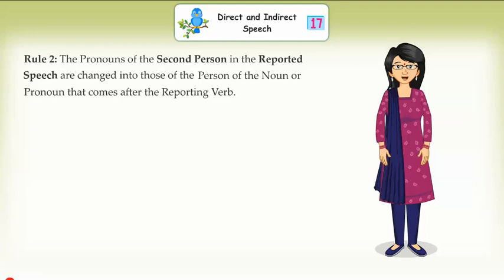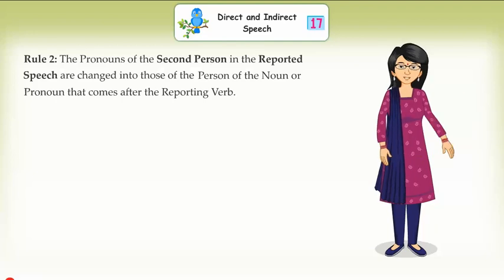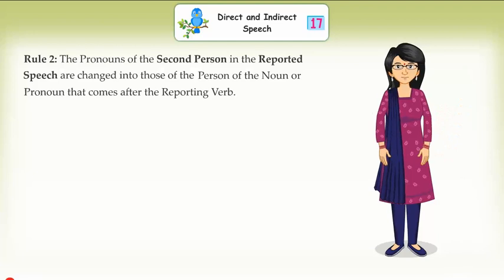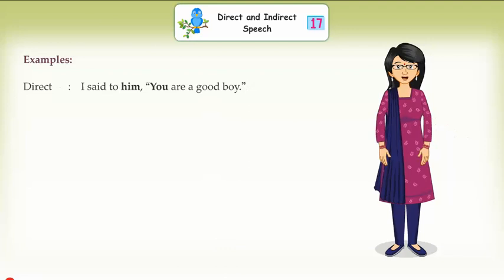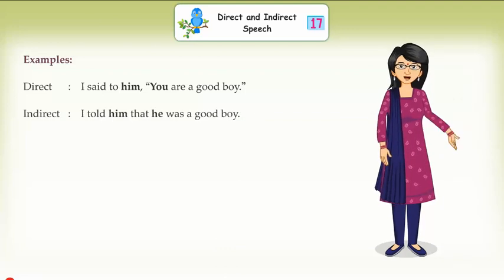Rule 2. The pronouns of the second person in the reported speech are changed into those of the person of the noun or pronoun that comes after the reporting verb. Examples. Direct: I said to him, you are a good boy. Indirect: I told him that he was a good boy.